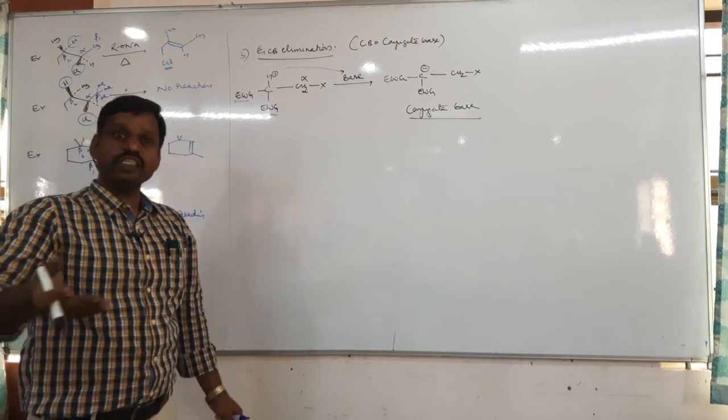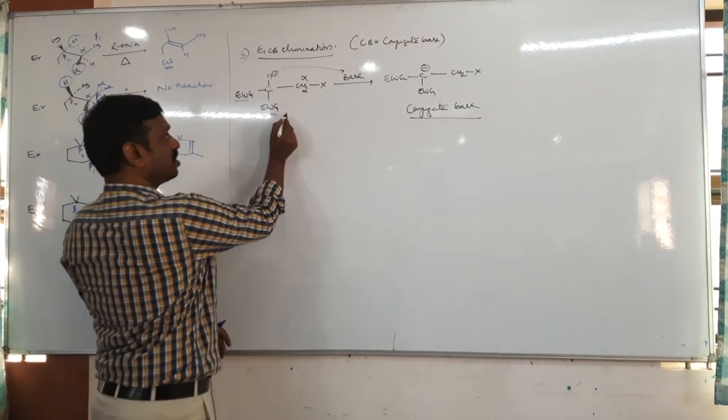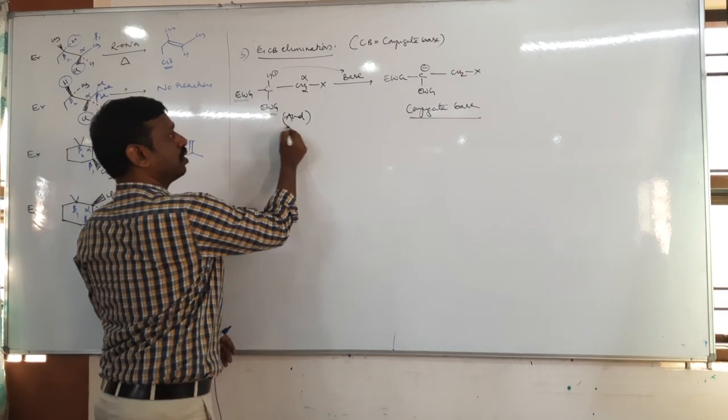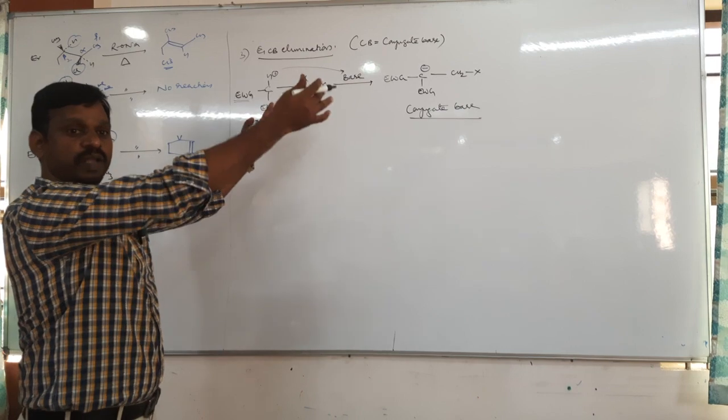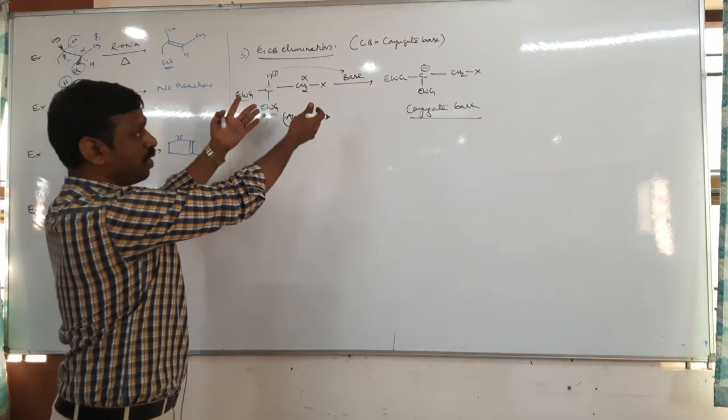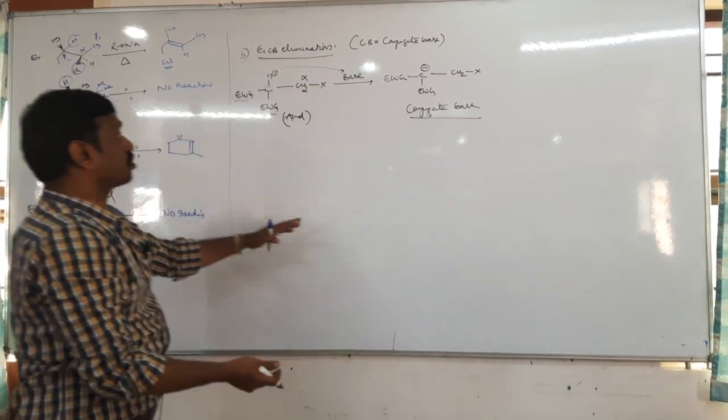Because an acid always forms a conjugate base. This is the acid. Why is this an acid? It is producing H plus, it is losing H plus. It is losing H plus and forms the conjugate base. That's why it is called E1CB.